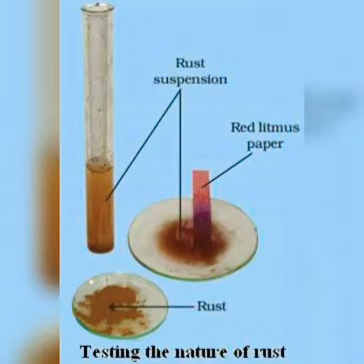We studied that any metal reacts with oxygen to give metal oxide. Next part is to test the nature of the metal oxide, that is whether it is having acidic property or basic property. First, we can test the nature of rust with the help of an experiment.